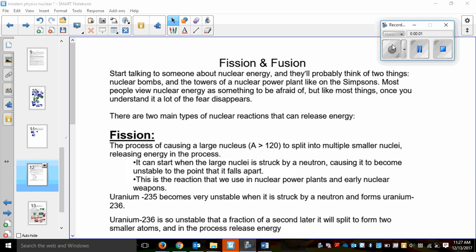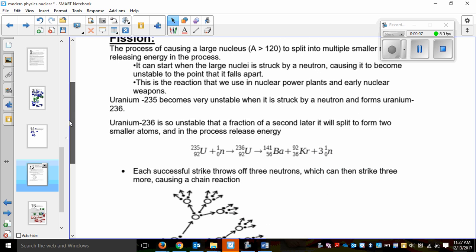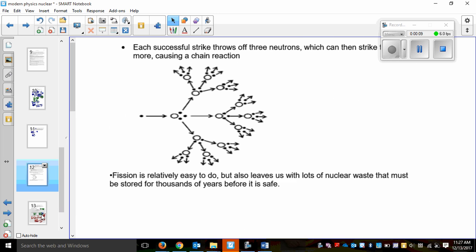and Fusion handout. So some information for you to read. And then there's some questions we have to do.